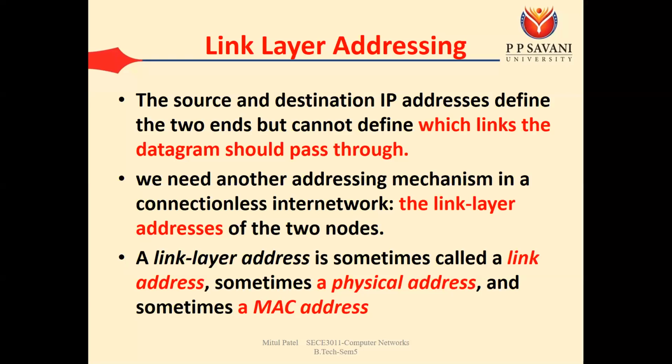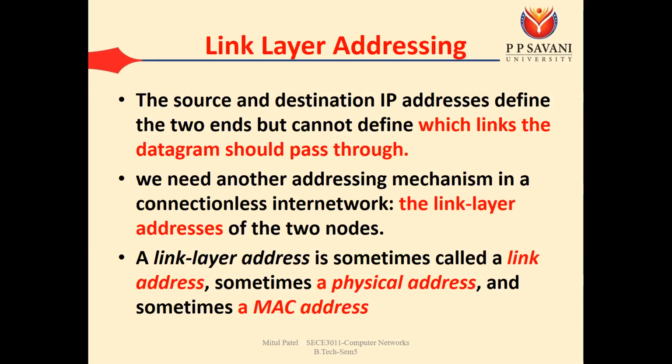When will the destination IP be needed? When our data reaches the last router, then we should know what your destination is. At that time we require the destination IP address. But for the intermediate communications we don't require the destination IP address. For this intermediate communication we require another type of address. This is known as the link layer addresses of the two nodes. We know that the link layer is responsible for hop to hop delivery.